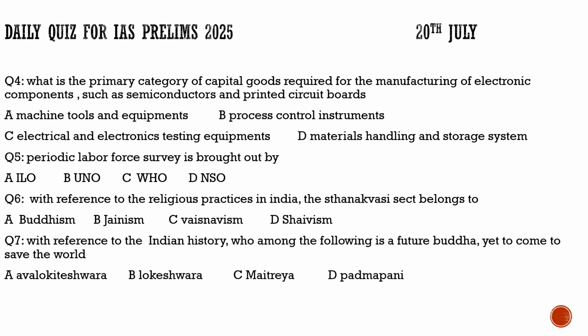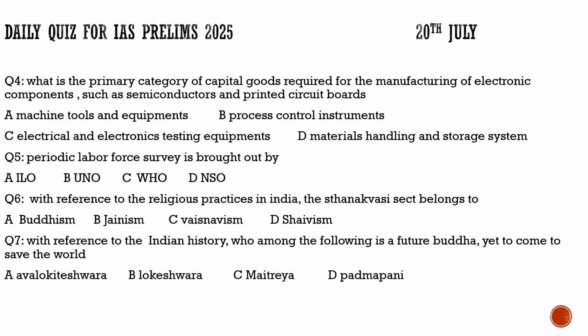Now coming to question number 7, it says, with reference to Indian history, who among the following is a future Buddha yet to come to save the world? In the last dialogue between the Buddha and his follower Ananda, he discusses that his desire has not been completed yet. The different sects of Buddhism interpret that his desires were not completed yet, and so he was referring to his rebirth, according to them.